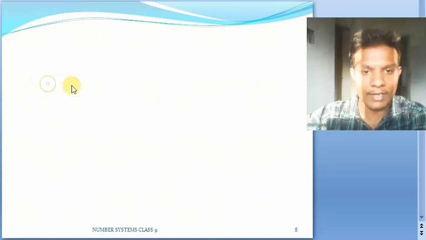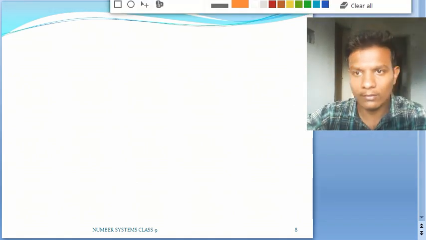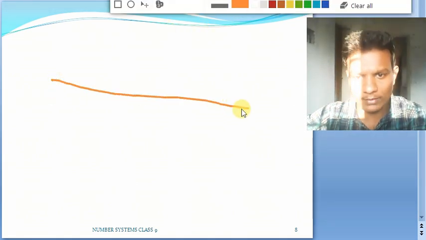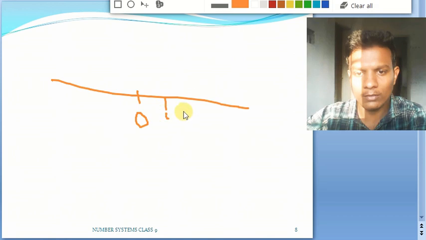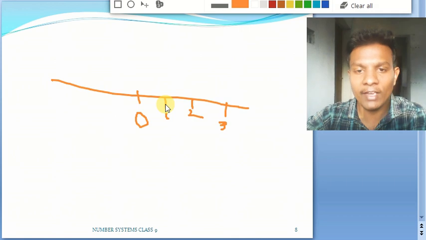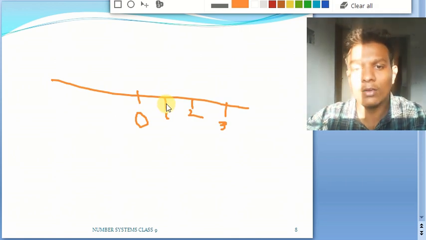Okay, let me summarize the things that we have seen till now. Let us say we have a number line. Let us start with the 0 and we'll count 1, 2, 3. Remember, we are not taking any part in between these two numbers. That means we are not arriving at any fractions or decimals. So this is our positive side.